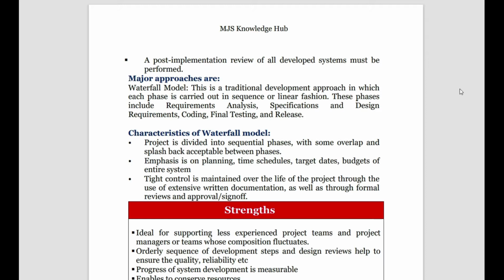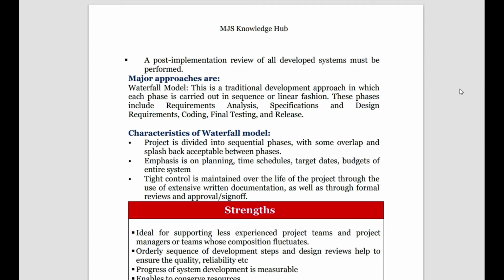Then what are the characteristics of the waterfall model? You need to remember these few characteristics of every model. In the waterfall model, the project is divided into sequential phases, with some overlap and splashback between the phases. Then emphasis is on planning, time schedules, and target budget. Then tight control is maintained over the life of the project, and documentation is given much importance.